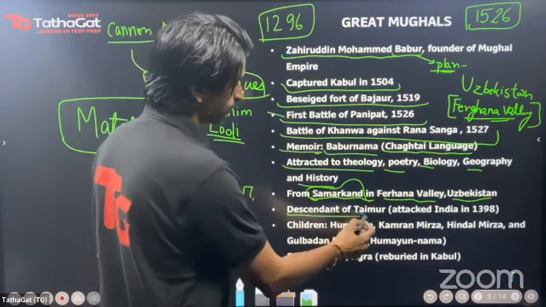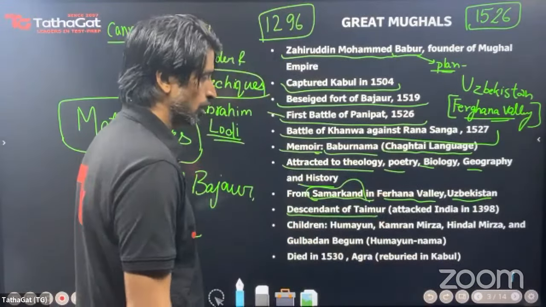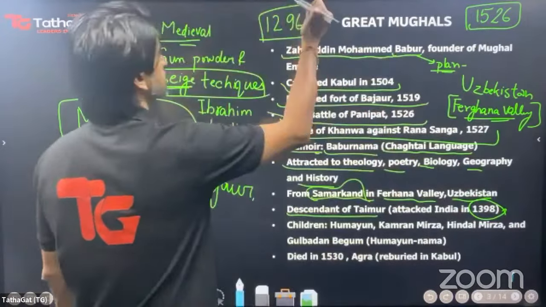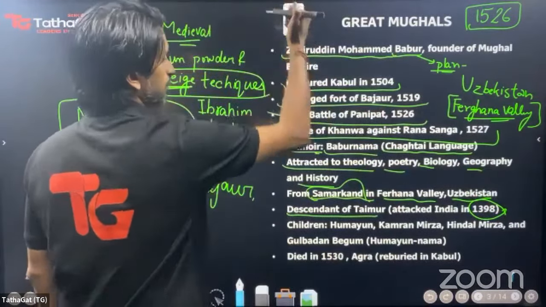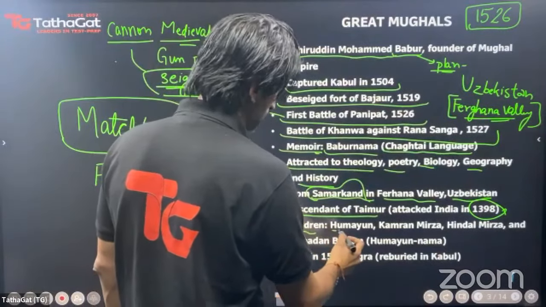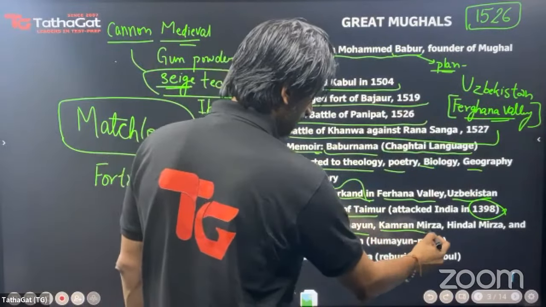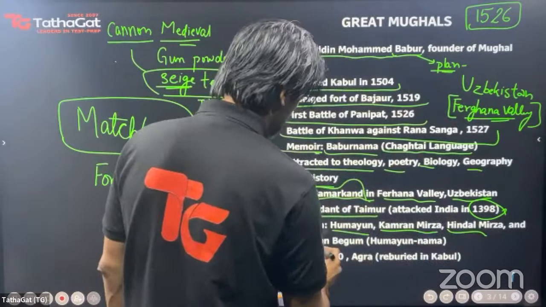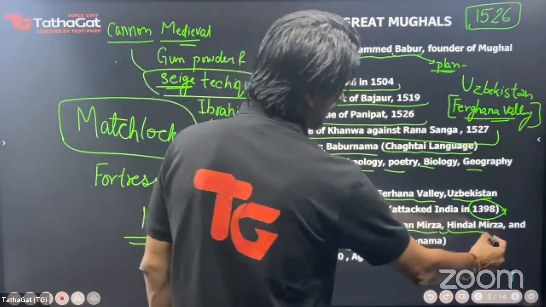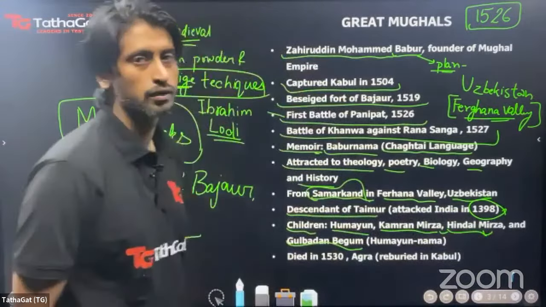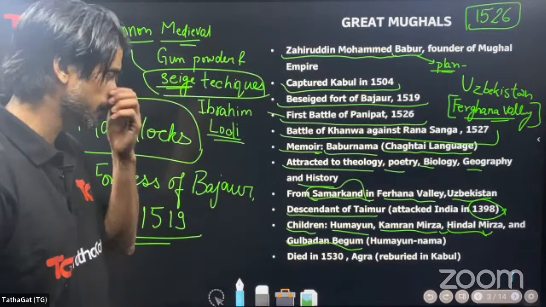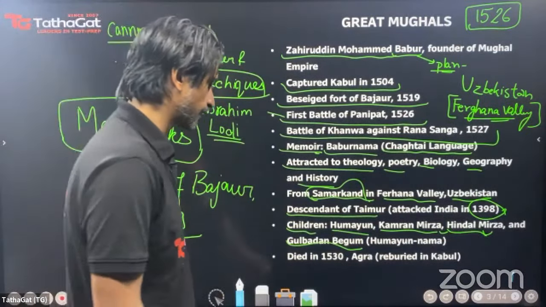And he was a descendant of Temur, as I have already told you, who had attacked India in the year 1398. I'm sorry for the earlier date, 1296. It is actually 1398. The children of Babur: Humayun, Kamran Mirza, Hindal Mirza, and Gulbadan Begum. Now, it was against these brothers, Kamran Mirza and Hindal Mirza, that Humayun had to face many rebellions. They acted treacherously during wars, and so he had to defend himself even against his brother.